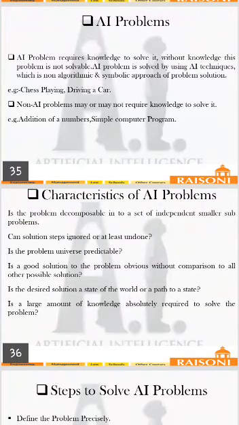So AI problems are solved with the help of AI techniques, and they require knowledge or a database.